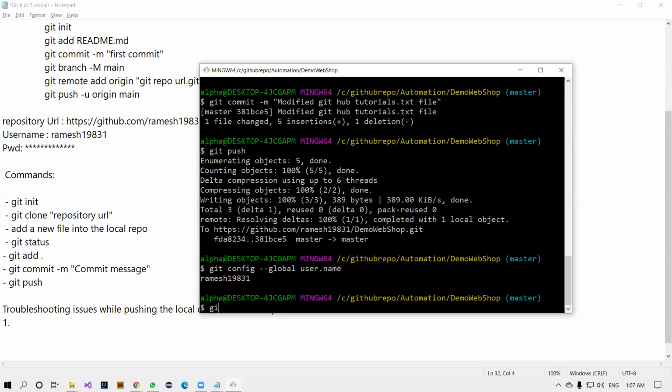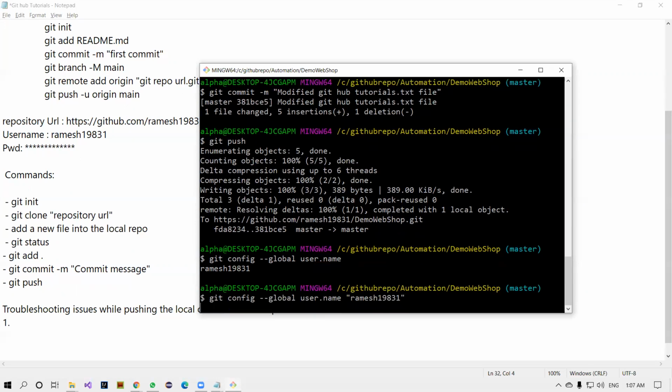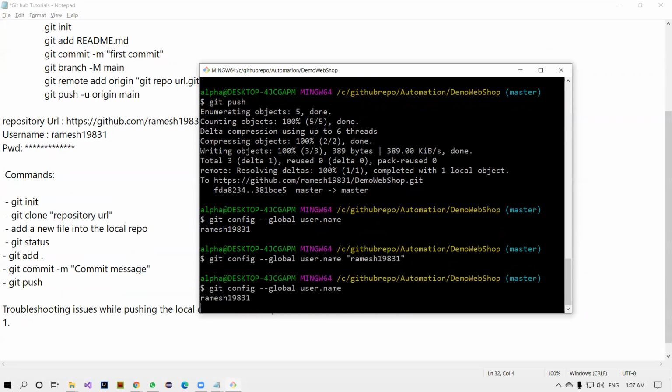If it is not there here, what you'll do? git config --global user.name in double quotation, Ramesh1983, and press enter. Automatically it will add, and whenever you hit this command, it will come.